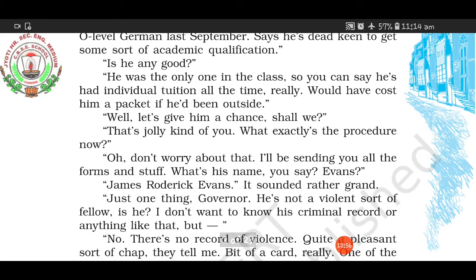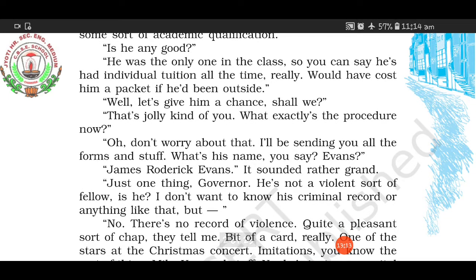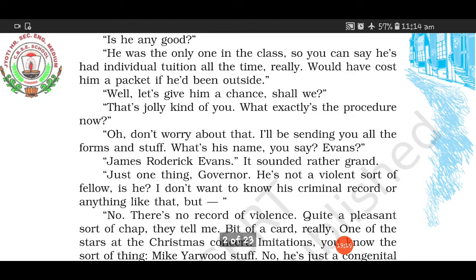So definitely he might have studied something, because otherwise if he had gone outside to study, it would have cost him a packet, meaning a lump sum amount, but in jail it was nothing of that sort. Then the secretary said, oh, okay, let's give him a chance, shall we? And then the governor said, that's very jolly kind of you, sir. Just tell me exactly what procedure we have to follow.